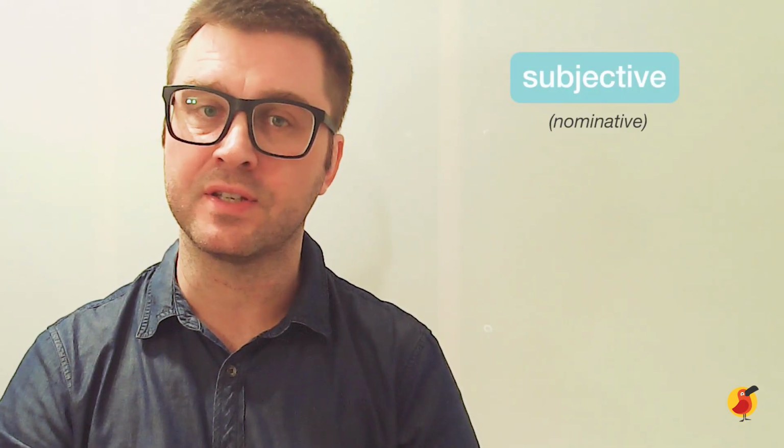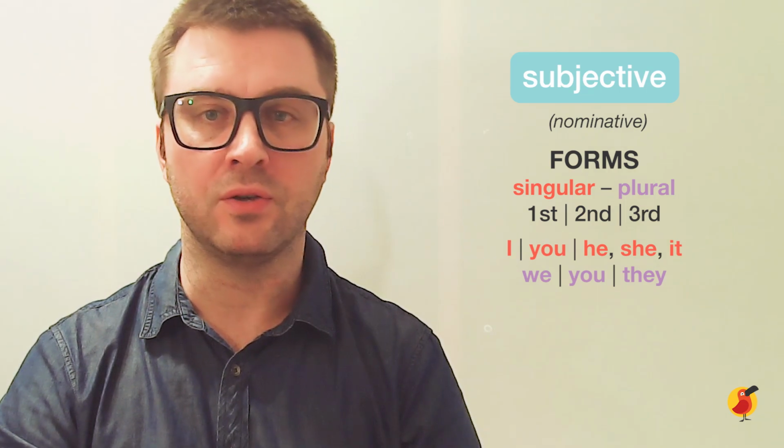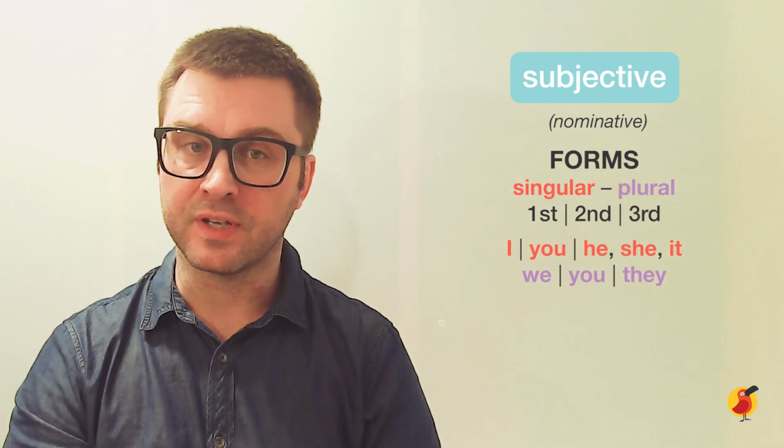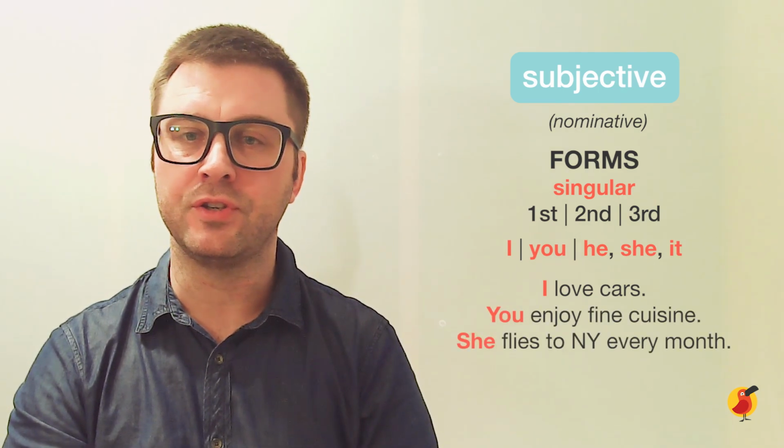First, we have the subjective case forms, and these are I, you, he, she, it, we, you, and they. Here are a few sentences. For the singular, in the first person, we can say, I love cars. Second person, you can say, you enjoy fine cuisine. For the third person singular, she flies to New York every month.